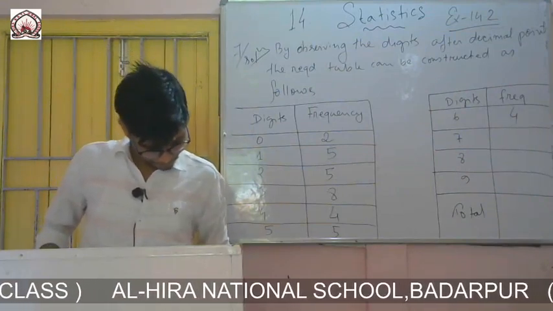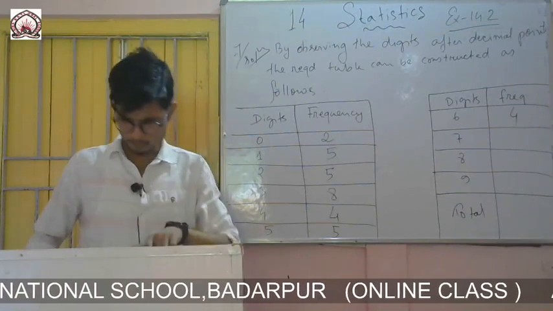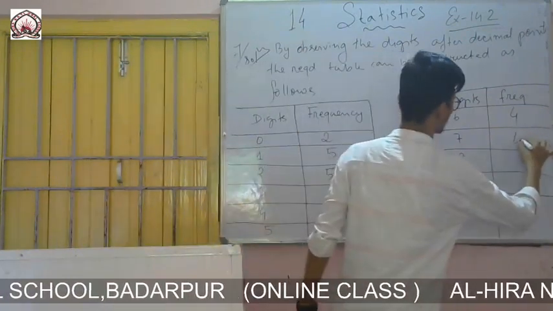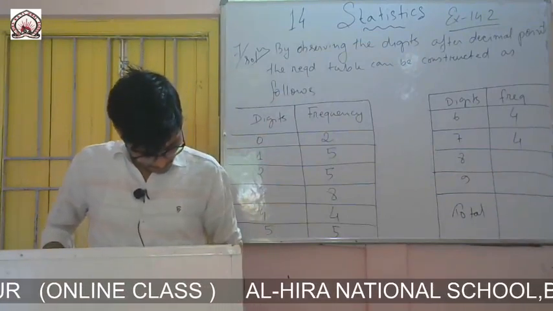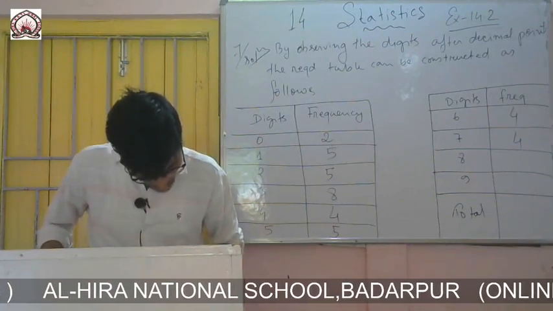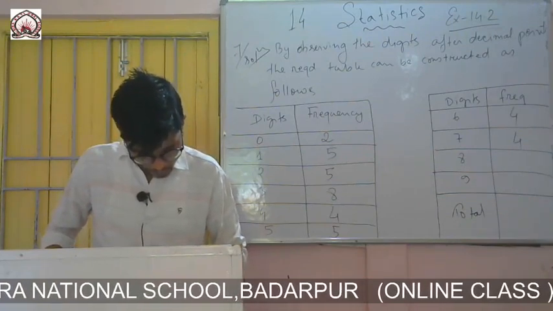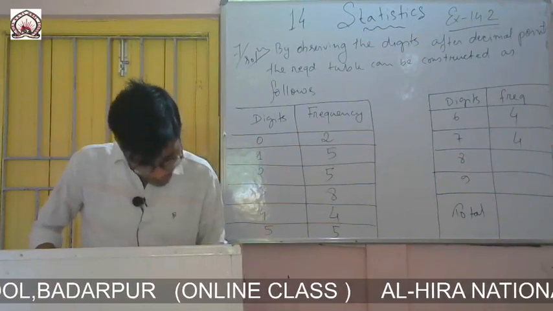Then 7. 1, 2, 3, 4. 4 times. 7 also 4. Then 8, it is 5 times.